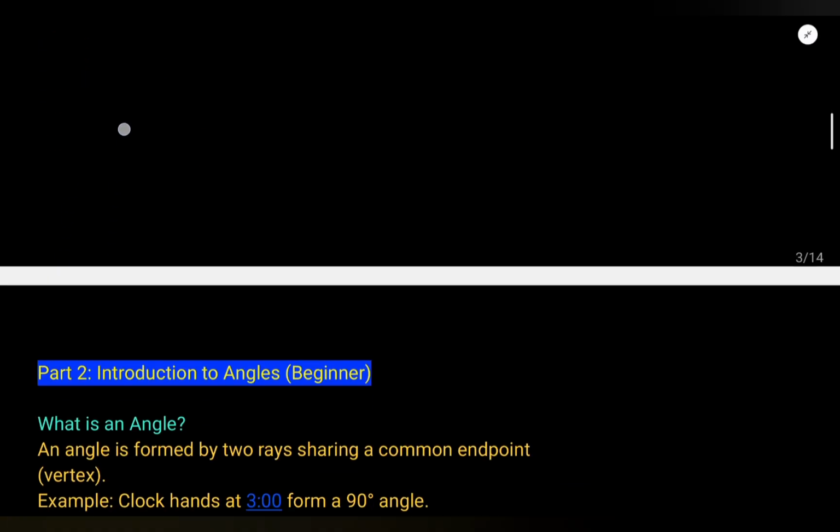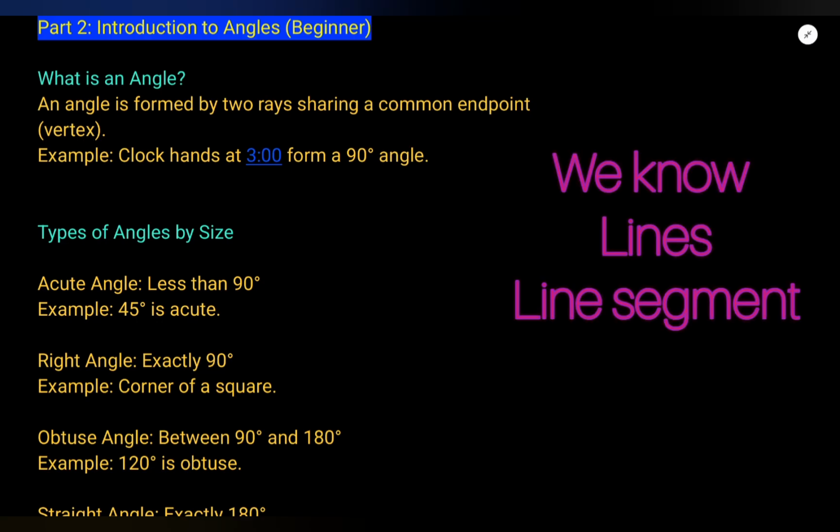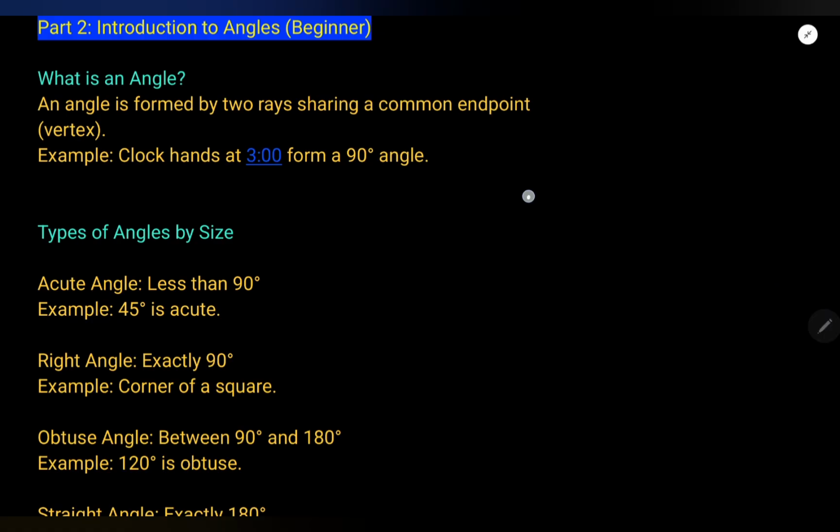So next we have angles. What is an angle? Now we know that we have line segments and angles. If I have one endpoint fixed and the other endpoint can go on forever, and then another ray as well, I am drawing two rays. When two rays join at the endpoint, what do they make?